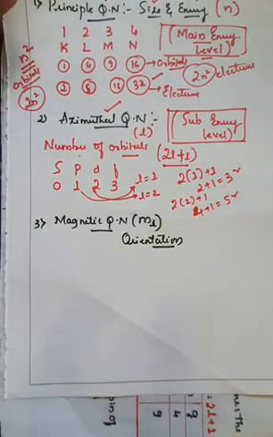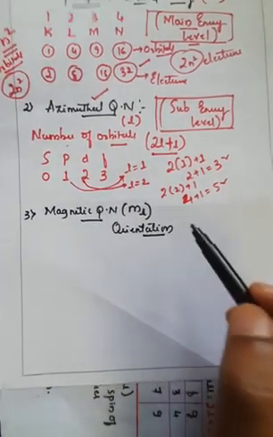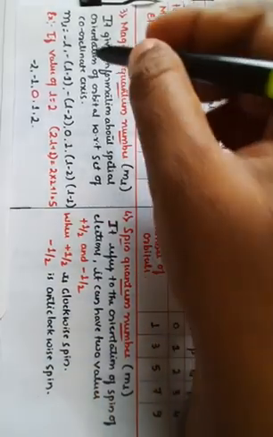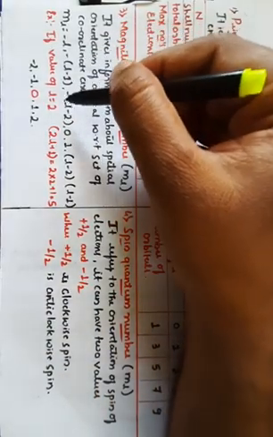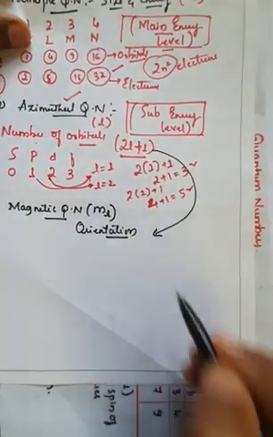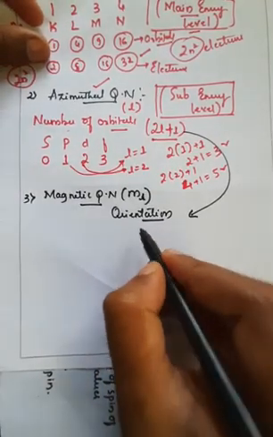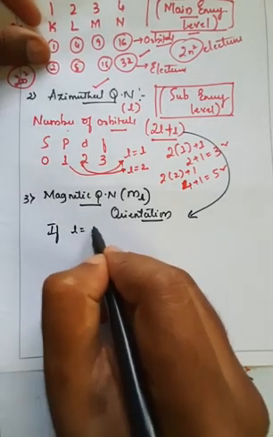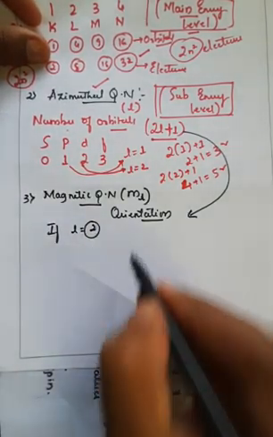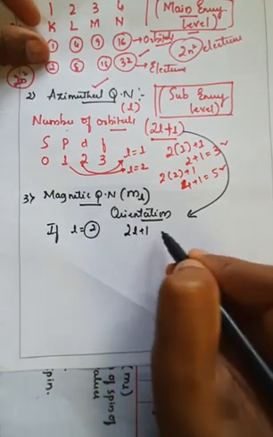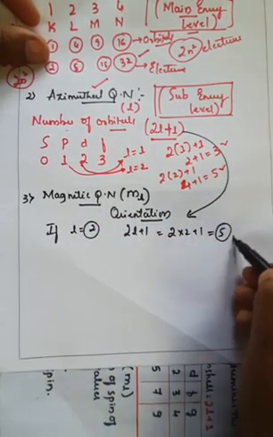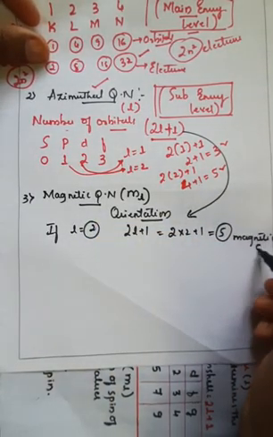Orientation means the different ways in the arrangement, and that can be explained with the help of the magnetic quantum number. It can be given with the help of the same formula, 2l plus 1. For example, if l is equal to 2, then 2l plus 1 is equal to 2 into 2 plus 1, that is equal to 5. Therefore there are 5 magnetic quantum numbers.